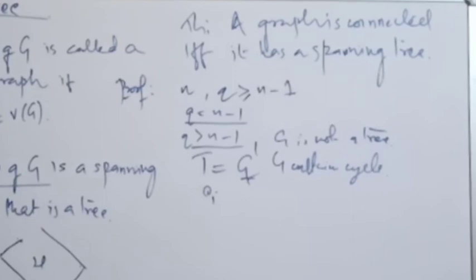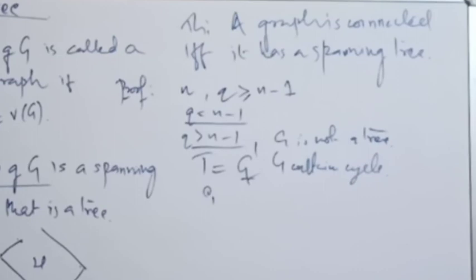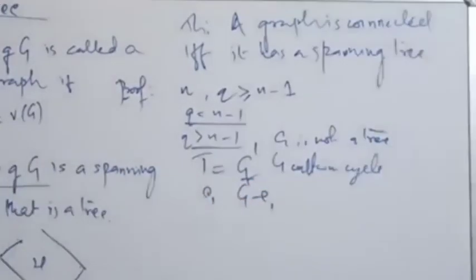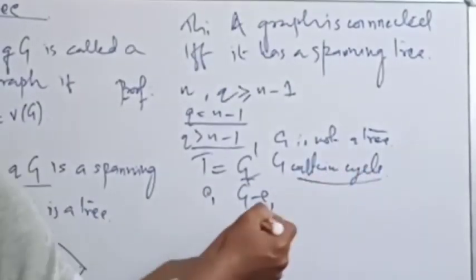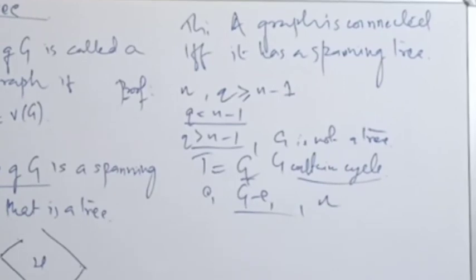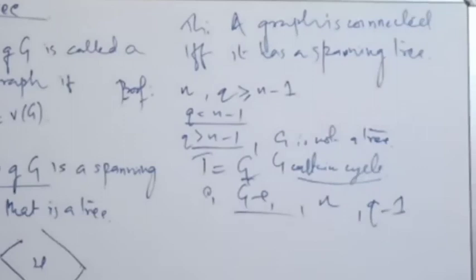So take one edge E1 from this graph, and take a subgraph. First G, and now subtract this edge E1 from G, giving G minus E1. Since G has a cycle, G minus E1 is still connected. Yes or no? And it has how many vertices? n vertices, and how many edges? Q minus 1 edges. Okay, we have subtracted E1, that's why it is Q minus 1 edges.